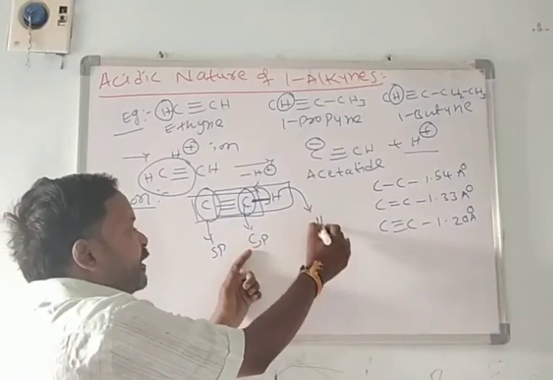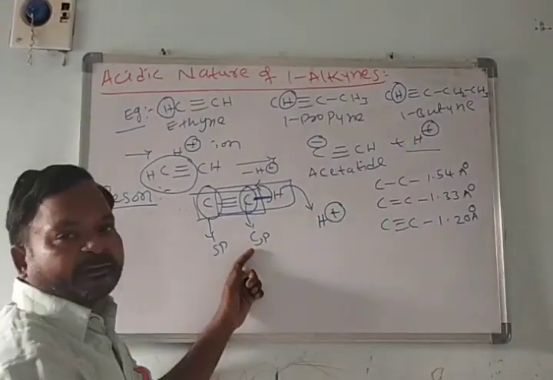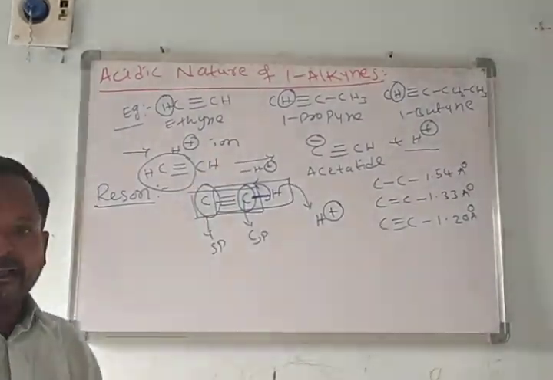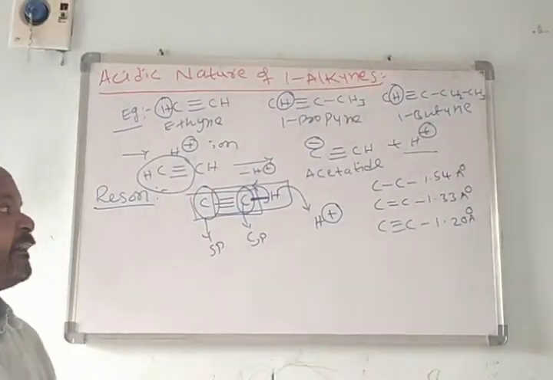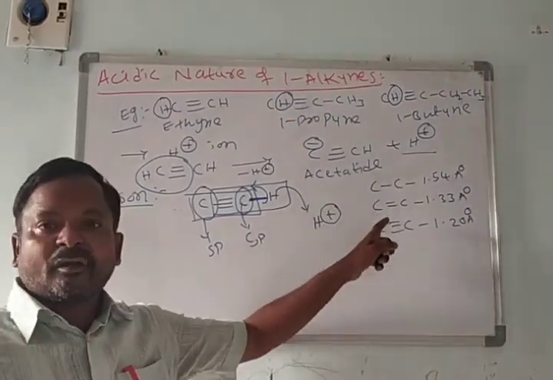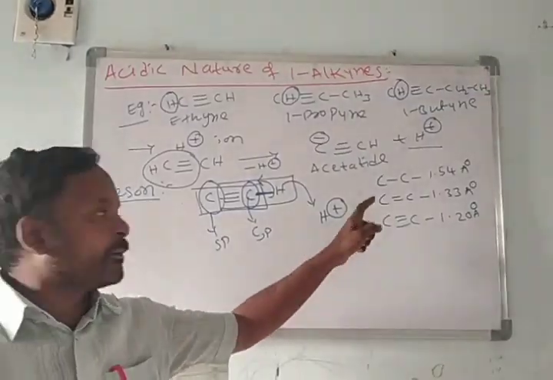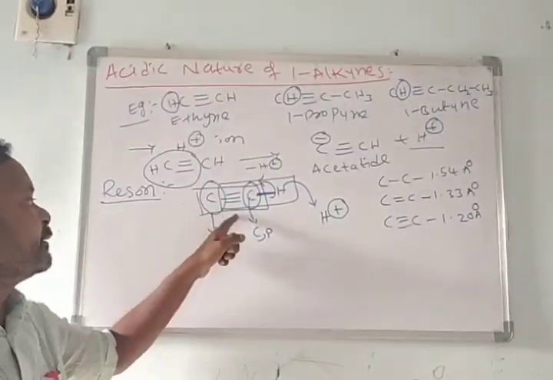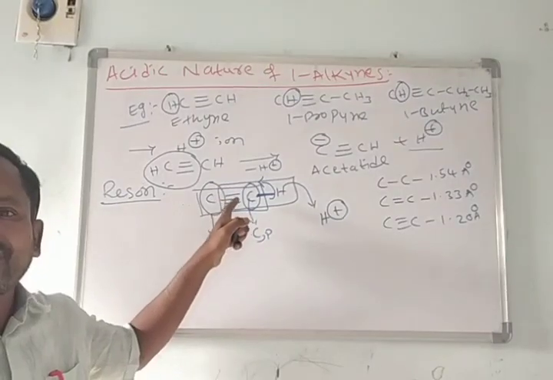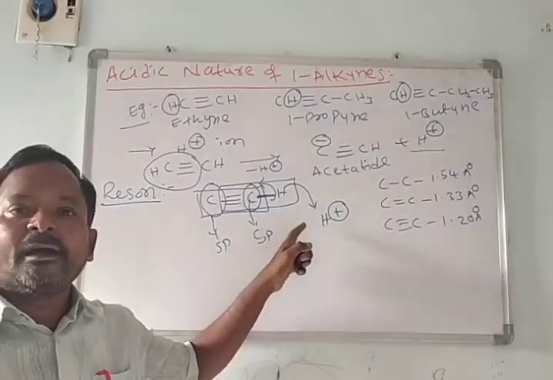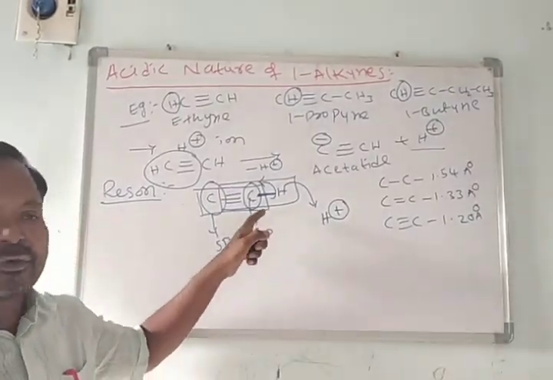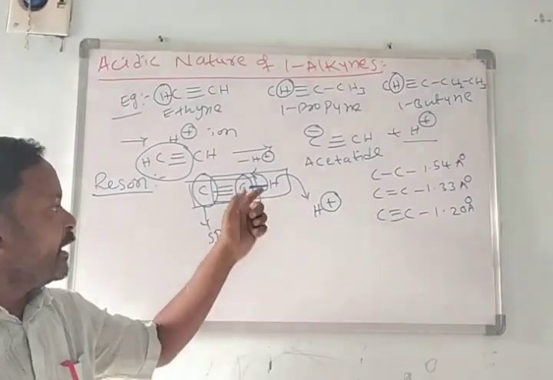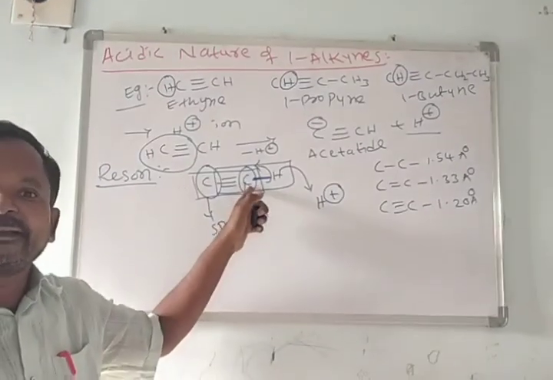The carbon-hydrogen electrons are transferred towards carbon. Then this hydrogen is released in the form of H plus ion, so it acts as an acid. What is the reason? By increasing the number of bonds between two carbon atoms, bond length decreases. By decreasing bond length, the attraction forces increase, and the sp hybridized carbon's electronegativity increases.